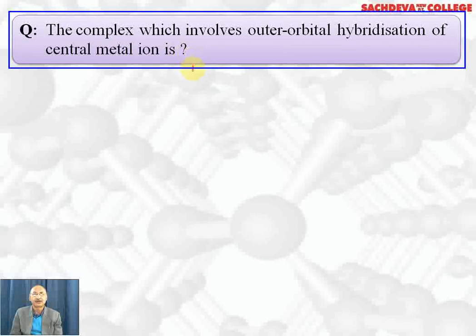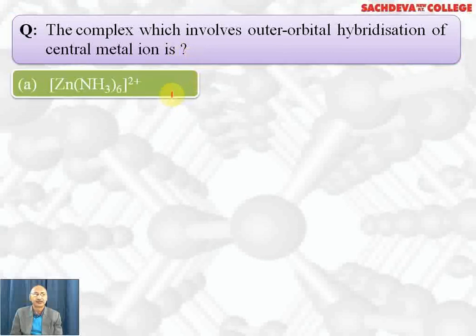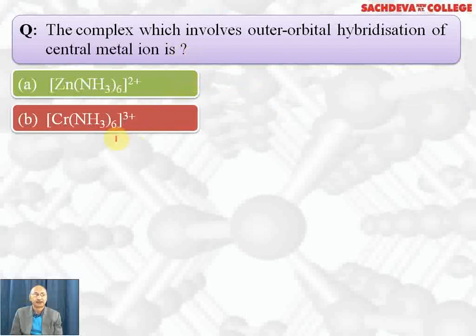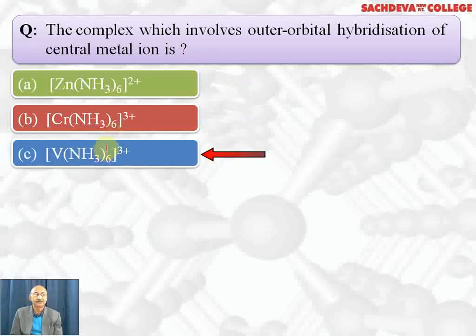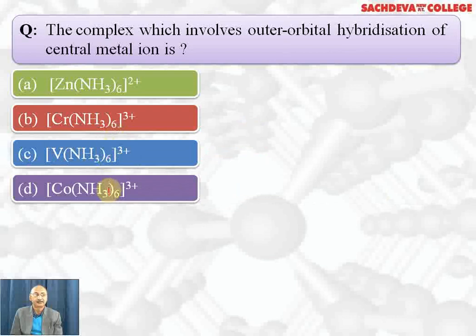The complex which involves outer orbital hybridization of central metal ion is: hexaammine zinc(II) ion, hexaammine chromium(III) ion, hexaammine vanadium(III) ion, hexaammine cobalt(III) ion. Correct answer is A part, because d orbital is completely filled, so it will undergo sp3d2 hybridization, which is outer orbital hybridization or outer orbital complex.